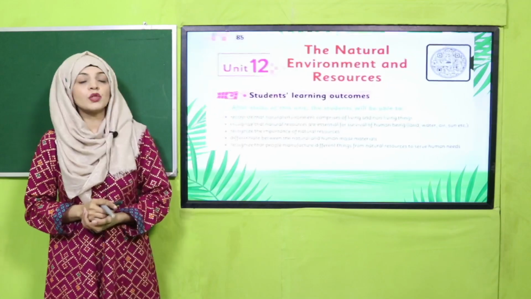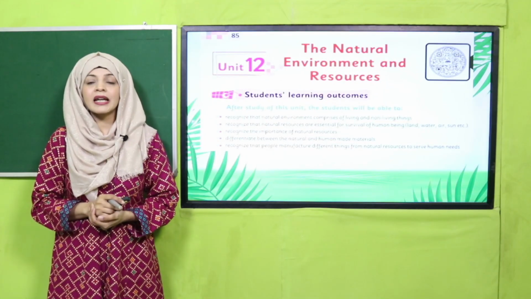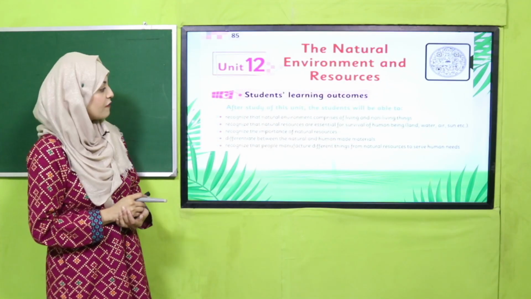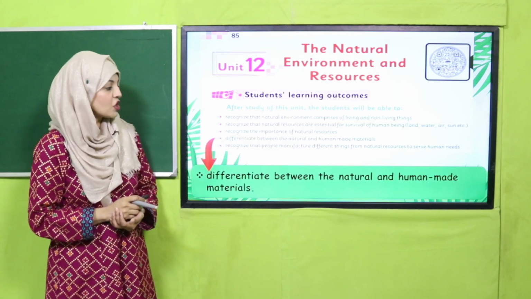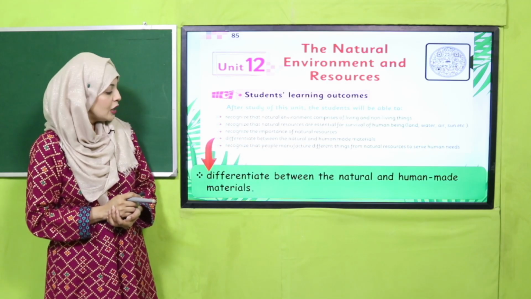So with this we will move forward towards student learning outcomes which are given on page number 85. So today we will differentiate between natural and human made materials.